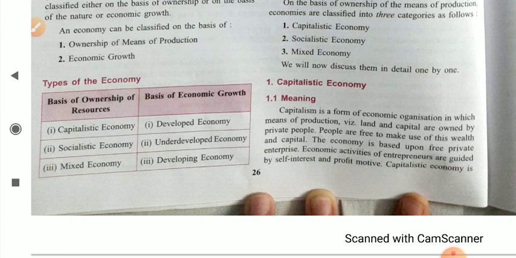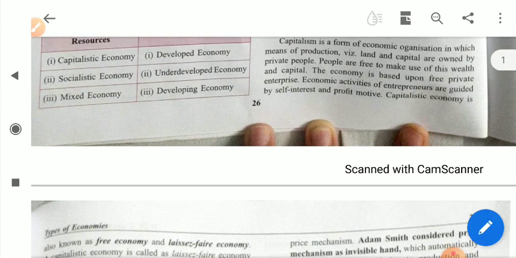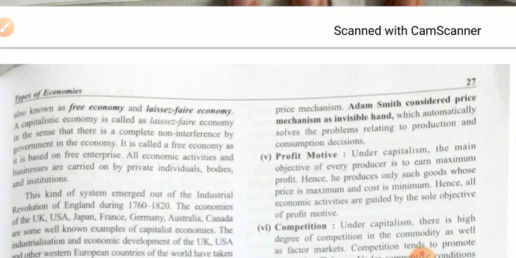People are free to do any type of activity according to their interest and their profit motives. They are free from the government side, so they can do any type of work they want and open any type of industry they want, except those industries which are legally reserved for the government, like the weapon industry.